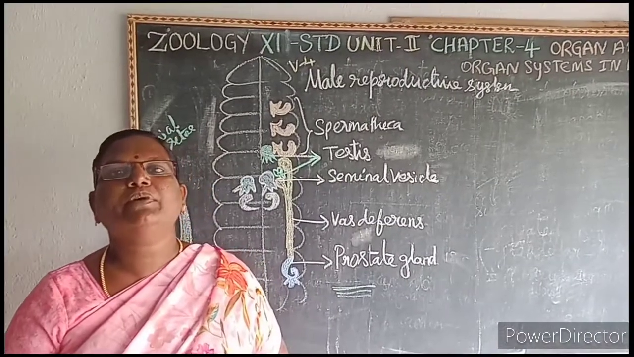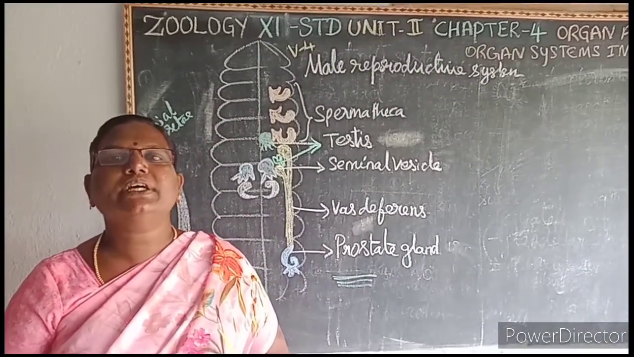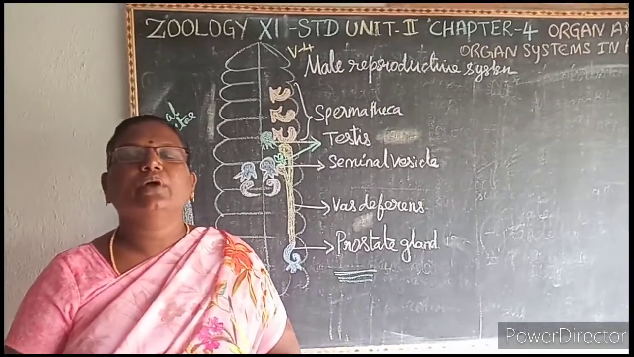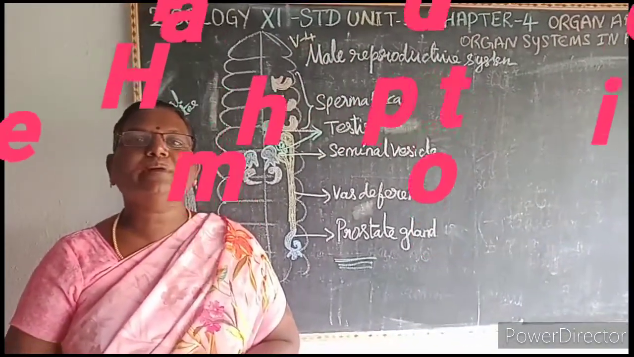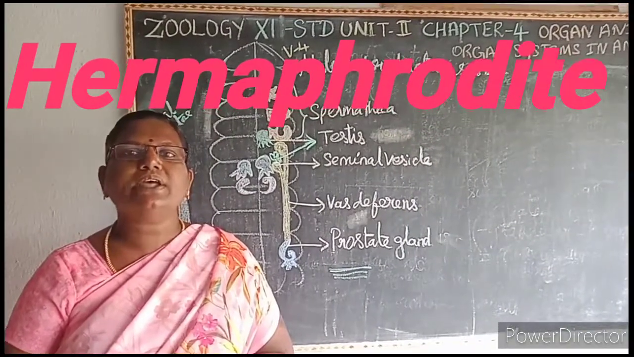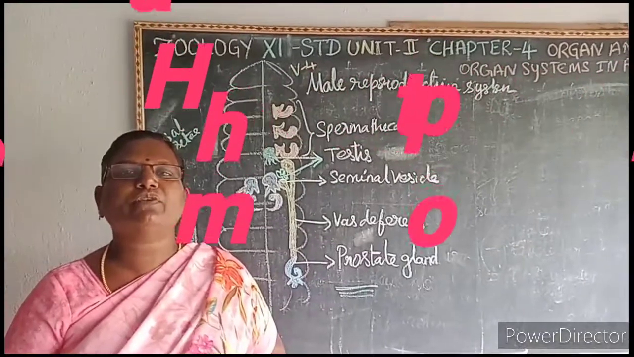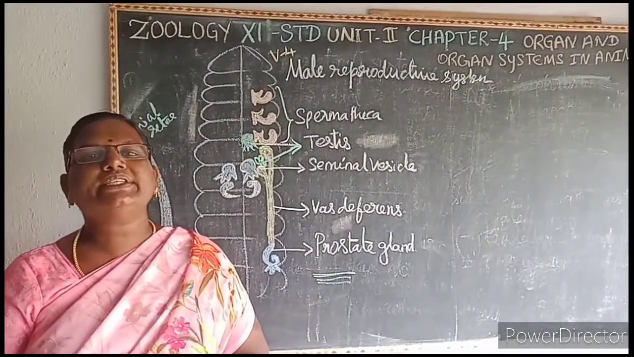Then next we will learn about the reproductive system of the earthworm. The earthworm is a hermaphrodite. What is a hermaphrodite? If both the male and the female sex organs are present in the same individual, then it is known as what? Hermaphrodite or monoecious. Then what is dioecious?